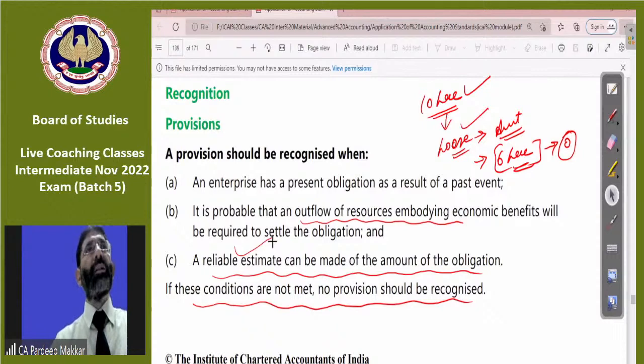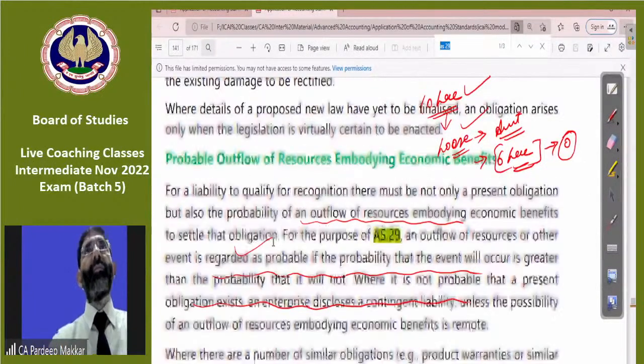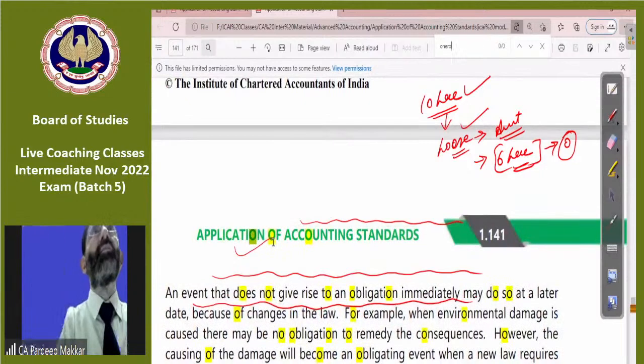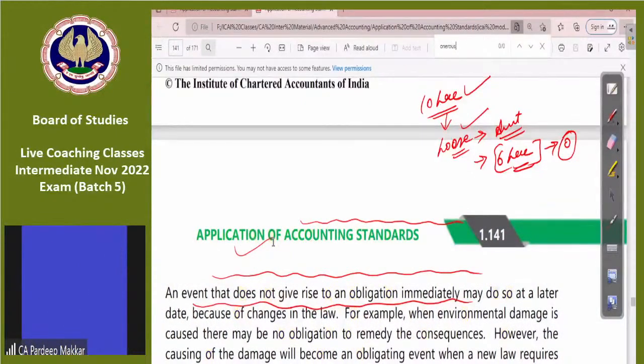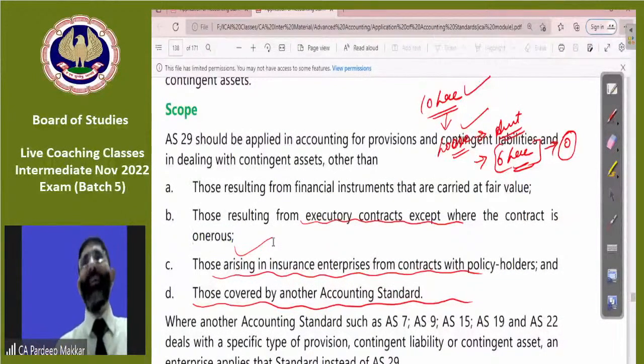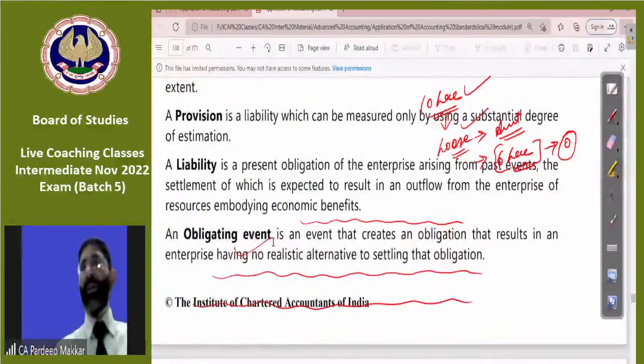Students are asking again and again for onerous contract. I would like to see the definition is given or not. If it is not given, I would like to give it from my side. Okay. Definition is not given to you regarding onerous contract. Due to that reason, you are asking again. Very good. What is onerous contract? Write it down with you.